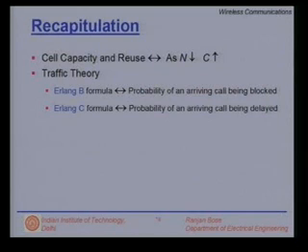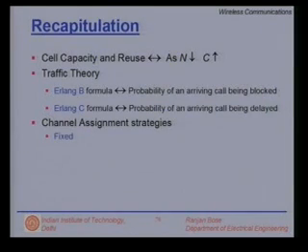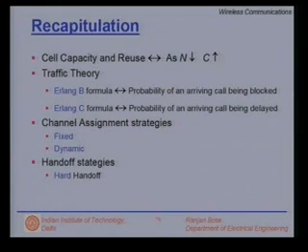The Erlang-C formula, which tells us how to calculate the probability of an arriving call being delayed beyond a certain time. We then looked at channel assignment strategies. There was a fixed channel assignment strategy and a dynamic one. Finally, we looked at handoff strategies, which fell into the categories of hard handoff and soft handoff.